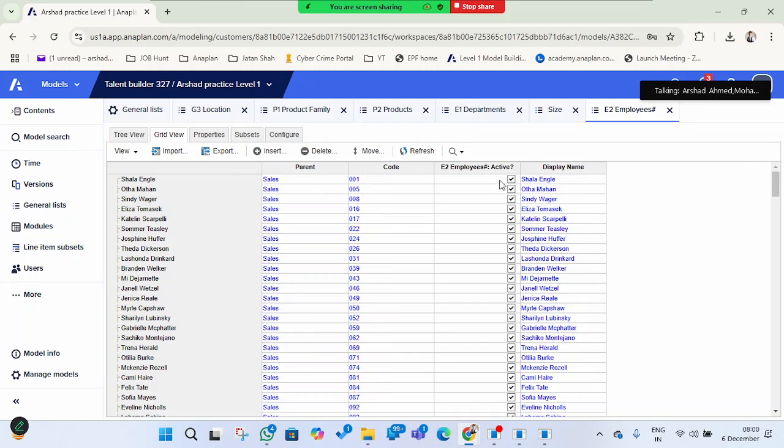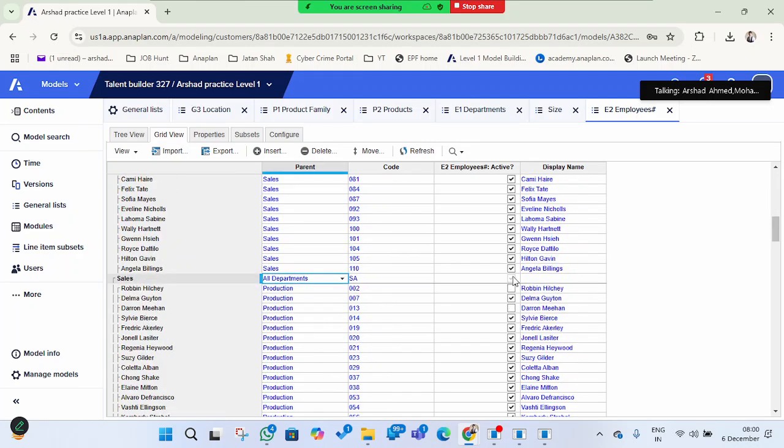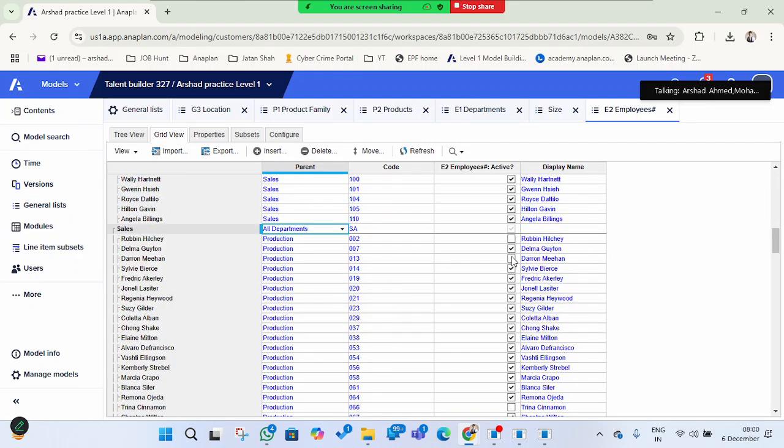And here these are the active employees. This is the subset we have created, right? So according to that, it has taken here. These employees are active, and this is non-active. Whoever is non-active, accordingly it is also non-active here.